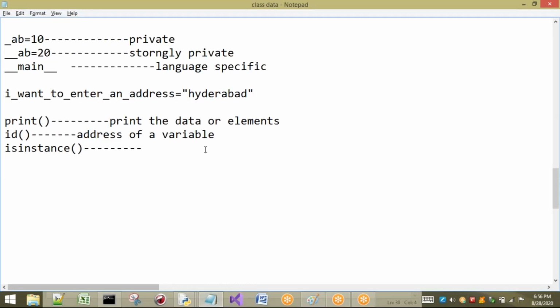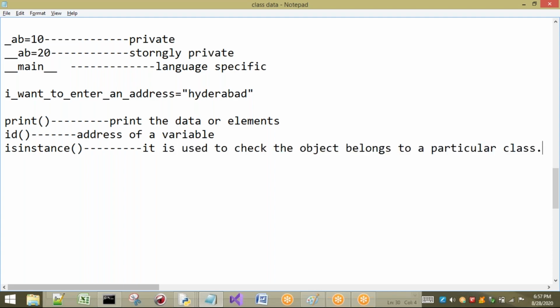So isinstance will tell whether an object is an instance of a particular class or not. It is used to check whether the object belongs to a particular class. So these are the three functions you have to understand. I will show you these things. First, I wanted to show you the print statement, but we already know about the print statement, so no need of seeing this one.